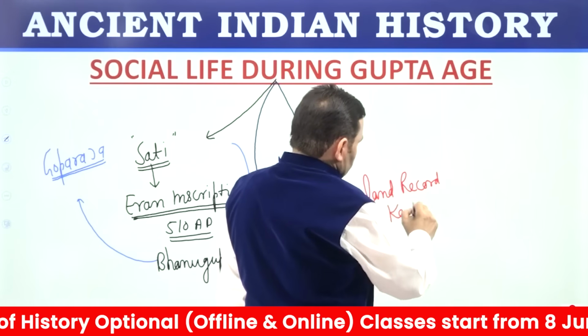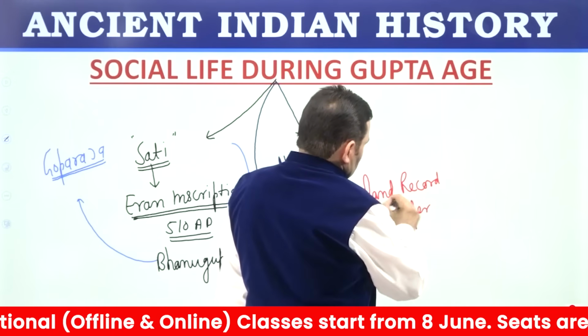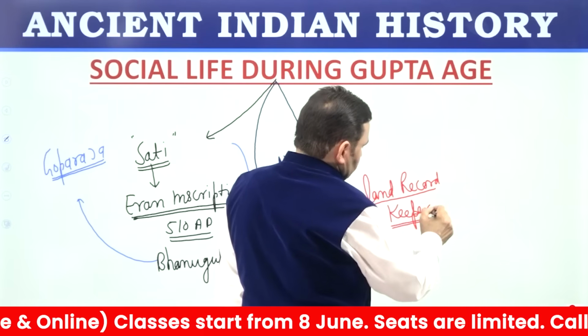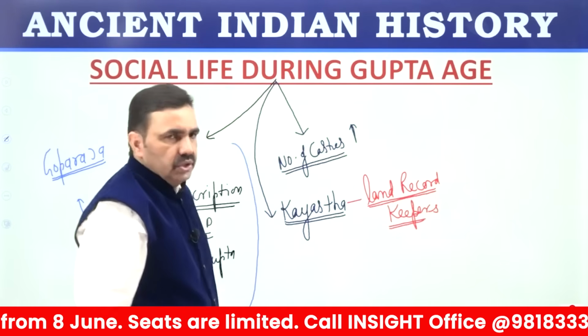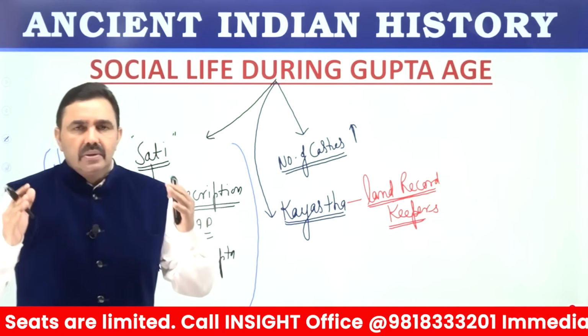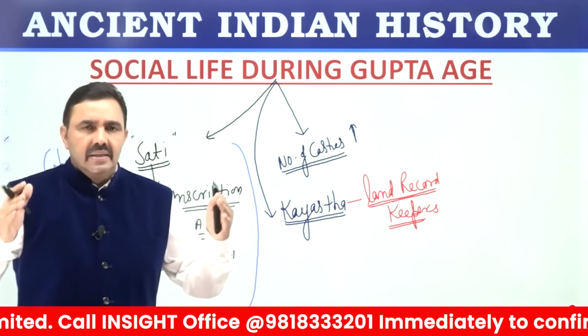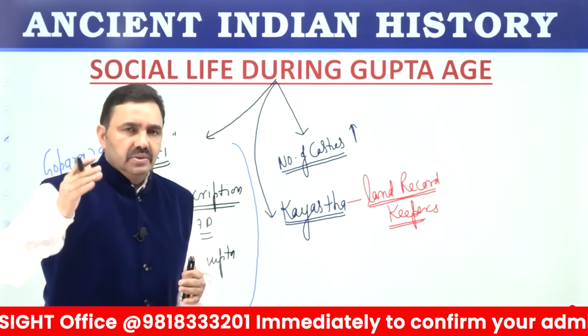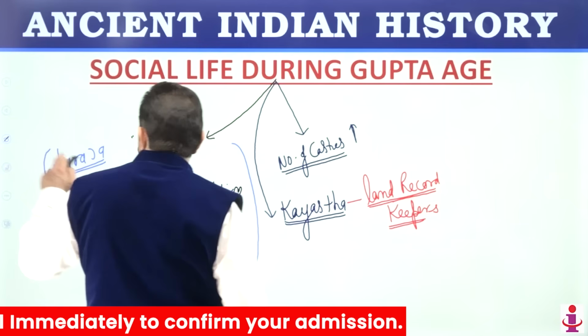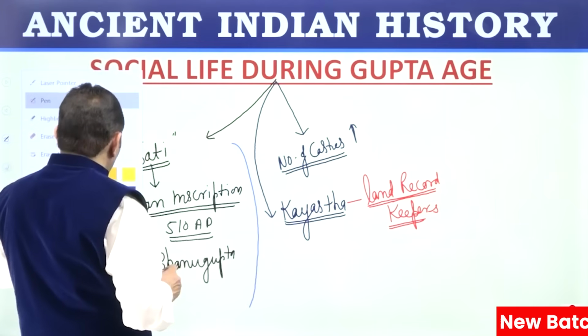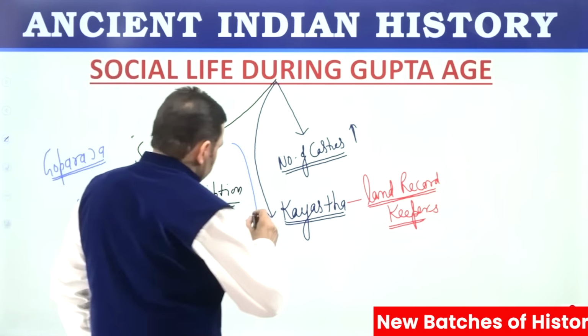So Kayasths were basically clerks. They used to maintain the records of land. Land grants were issued by Gupta rulers on a significantly large scale, and these Kayasths used to maintain the records of land. So Kayasth, you need to see a couple of related points, not from here but from the earlier periods.